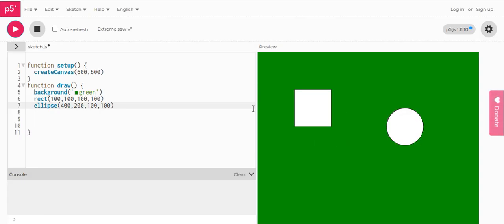Yeah, it's a bit far now. I changed the x value to 400. Now, it's the same thing as rectangle: x, y, width, height. It's exactly the same thing.